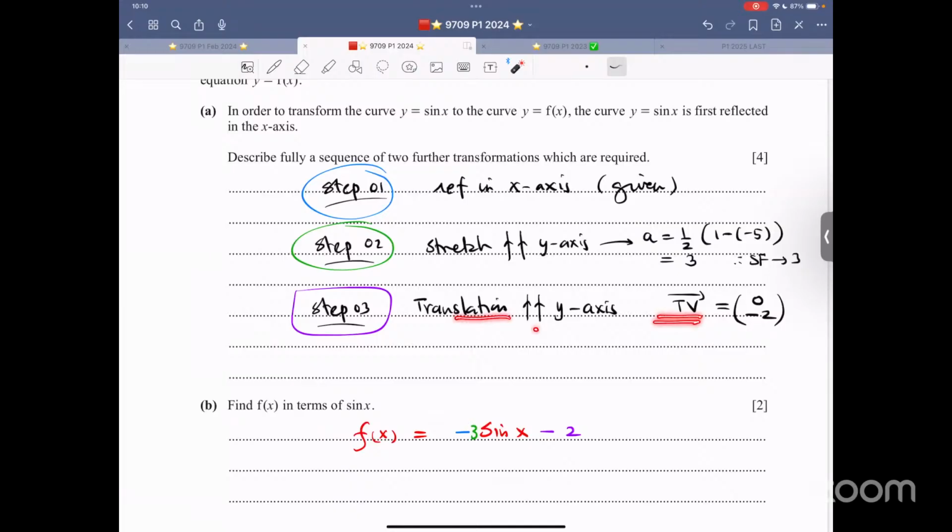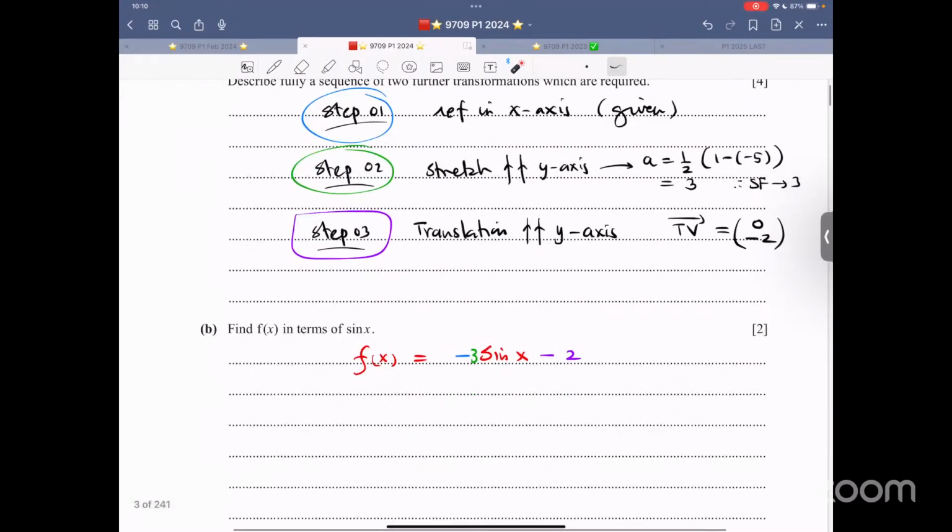It's a vertical translation parallel to the y-axis, and the translation vector is this. Always mention the translation vector. Always mention which axis it's parallel to. Definitely mention the name: stretch parallel to this axis, scale factor. So find f(x) in terms of sin x. Sin x is first reflected, then it's stretched. We can also say that the scale factor is -3. That is also a possibility. And then it's shifted 2 units vertically down.